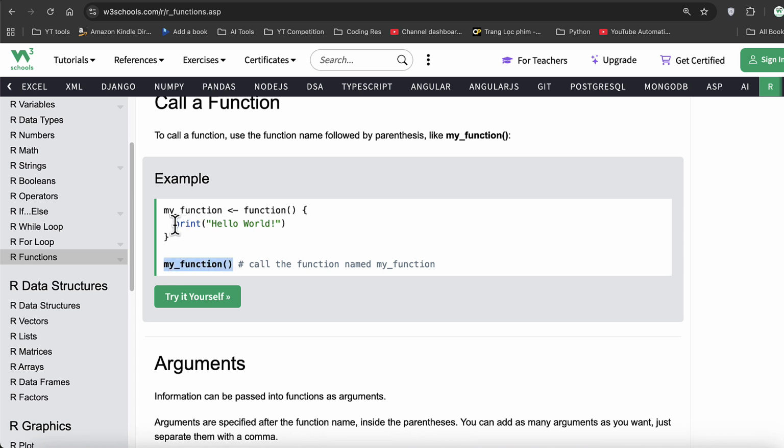Now notice we use print. It has a similar syntax because print also is a function and it performs a specific task of printing whatever we write inside here onto the console. Okay, so this is what we're doing. So now we are declaring our own custom functions. This is called function declaration. This is called function calling. We can call this function as many times as we want. Every time we call, it will go and execute the block of code.